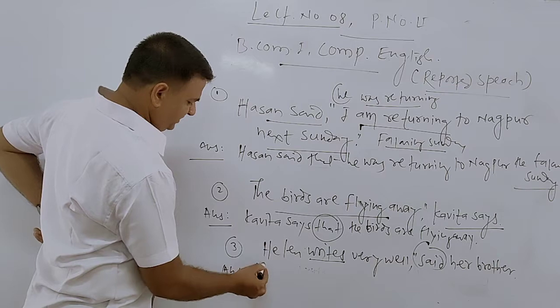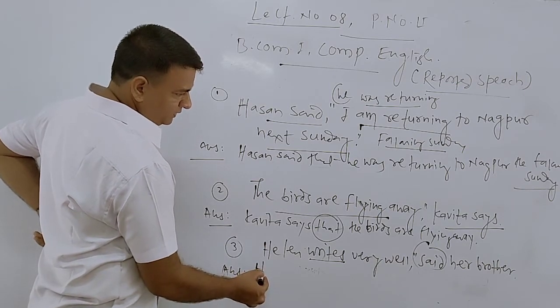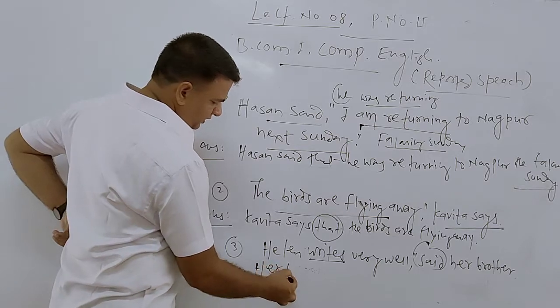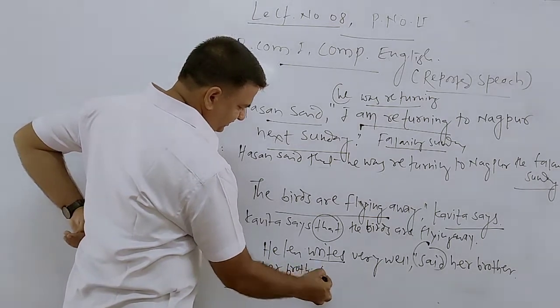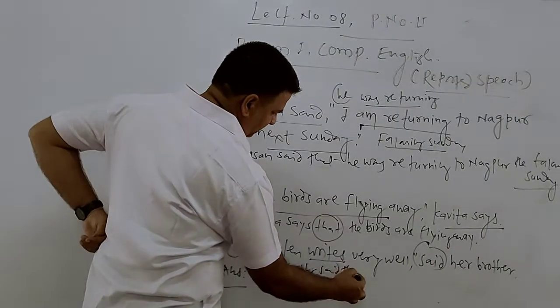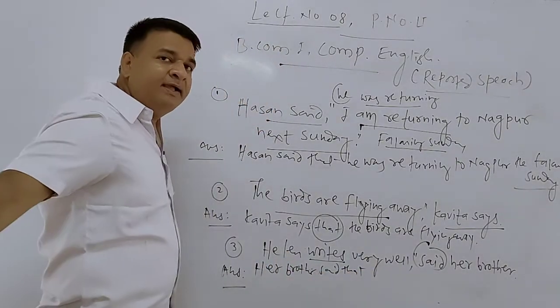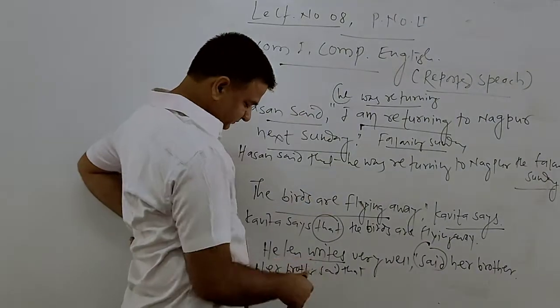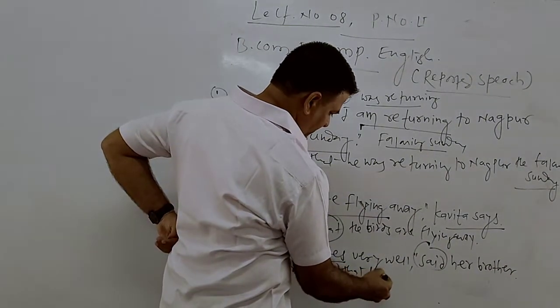The answer is: her brother said that, or we can also say, Helen's brother said that.